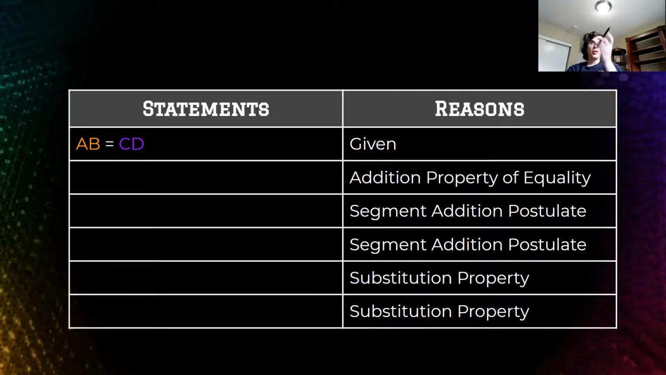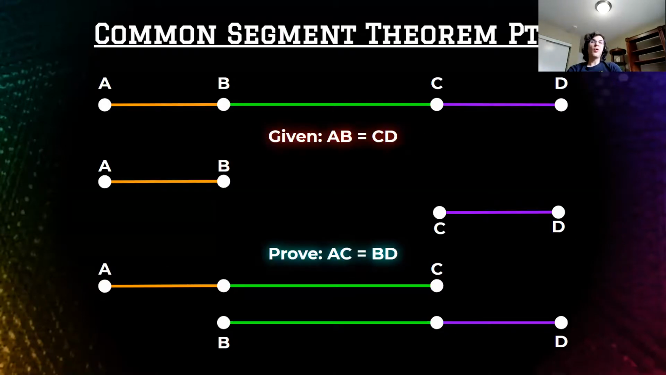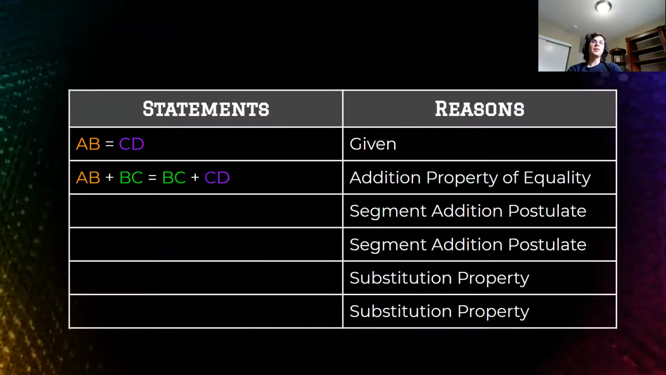I think we're going to add the common segment. We're going to add the same segment to both of them, like what we said before. So I'm going to add BC to both. Now, using the segment addition postulate, how am I going to use what I've added to change what I have here into a more useful form? Remember, our goal ultimately is to get AC equals BD. So I want to somehow get an AC on one side of the equation and a BD on the other side.